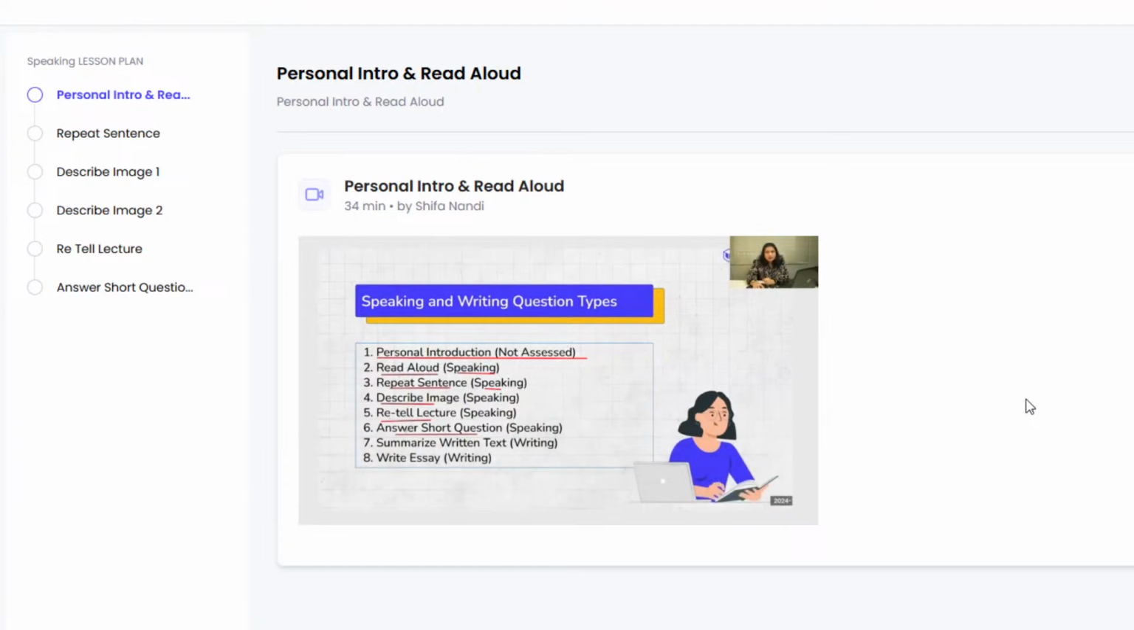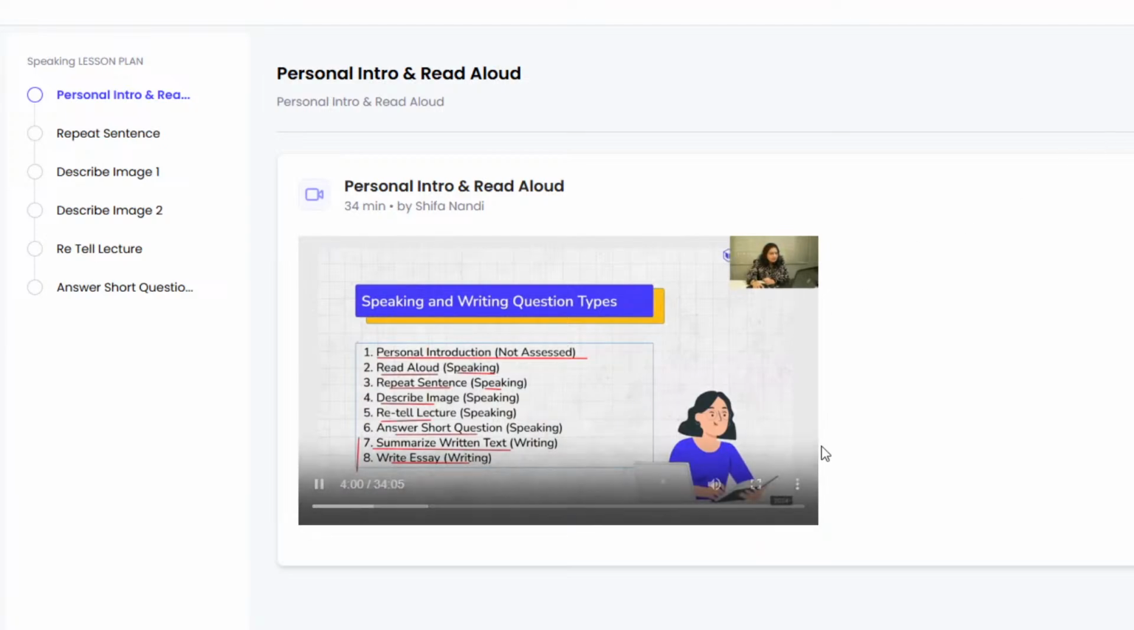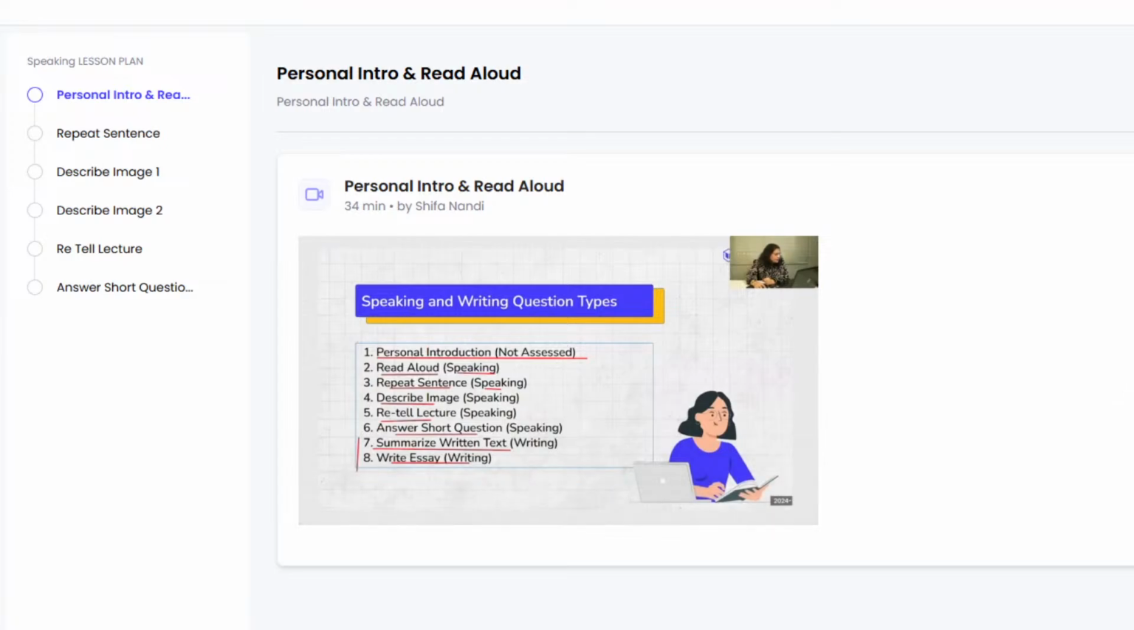However, the last 2 are related to writing. So the last 2 are summarize written text and write essay. These 2 question types contribute to your writing skill, and these can be quite challenging. We will discuss these later, and I promise to give you some great tips and strategies to deal with these question types. Well, let's move ahead now.